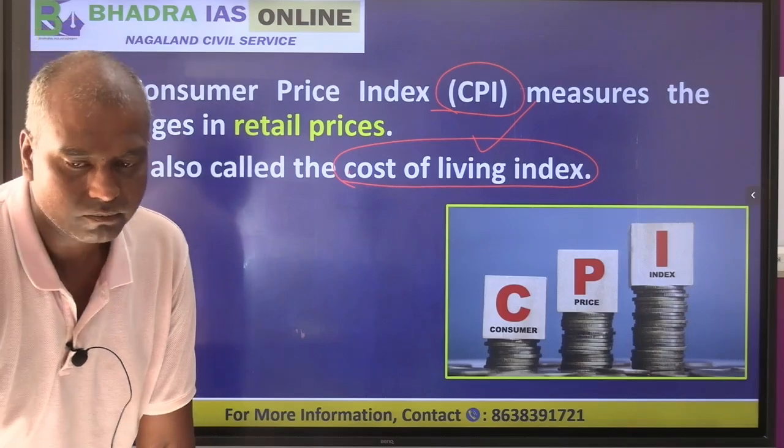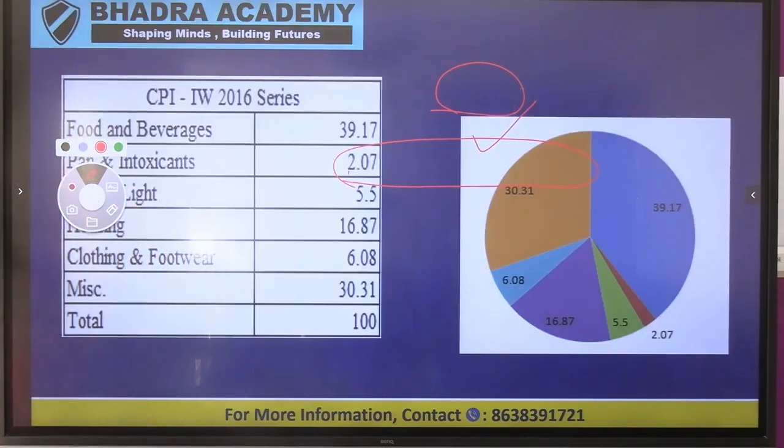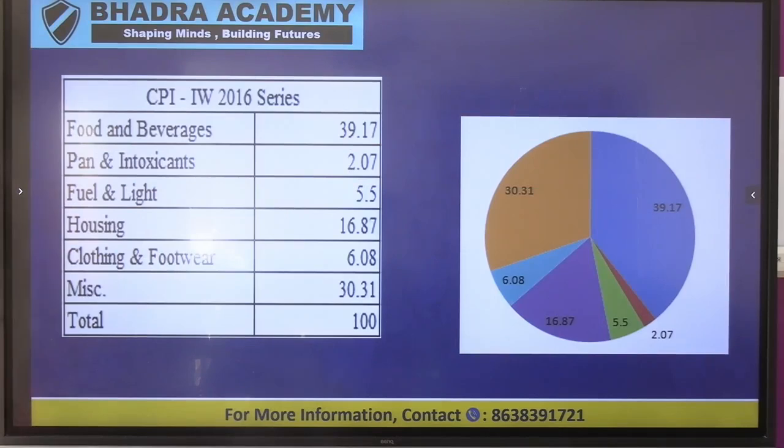Okay. Now WPI, as I told you, is divided into three baskets. What about CPI? If you see the CPI IW, the industrial worker, it is divided into six baskets. So which are the six baskets?